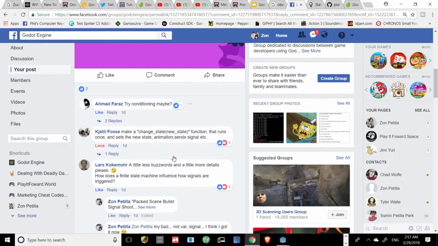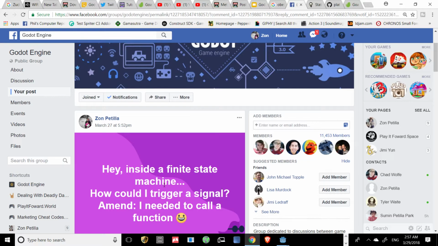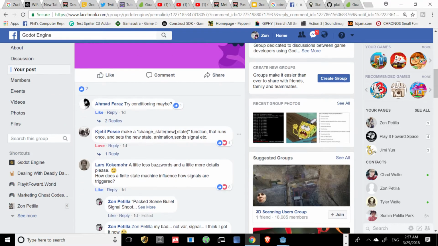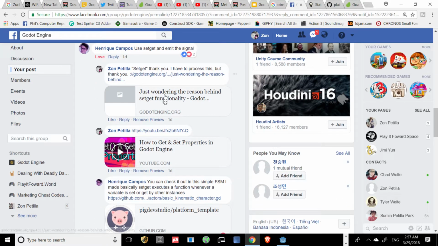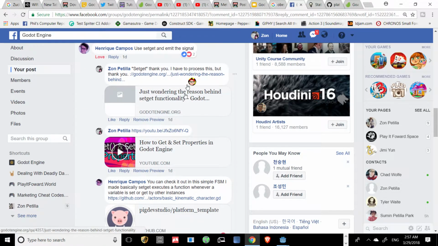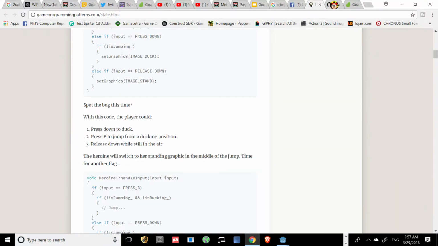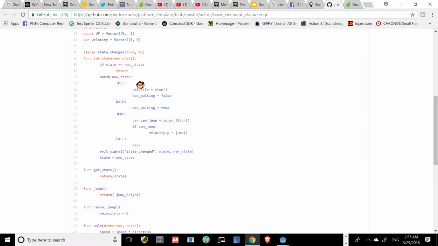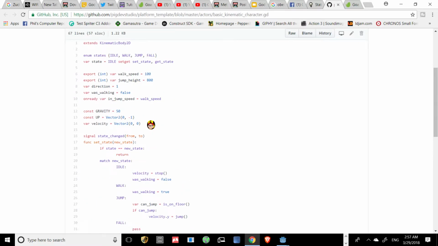Having said all this, and my initial question about, hey, inside a finite state machine, how could I trigger a signal? I needed to call a function. Enrique Campos put a really good example of a finite state machine that actually emits a signal. And here it is. I might do the tutorial on this because people need to understand finite state machines. And this is a simple one. It's good, and it also shows how to emit a signal. It answers the question, right?